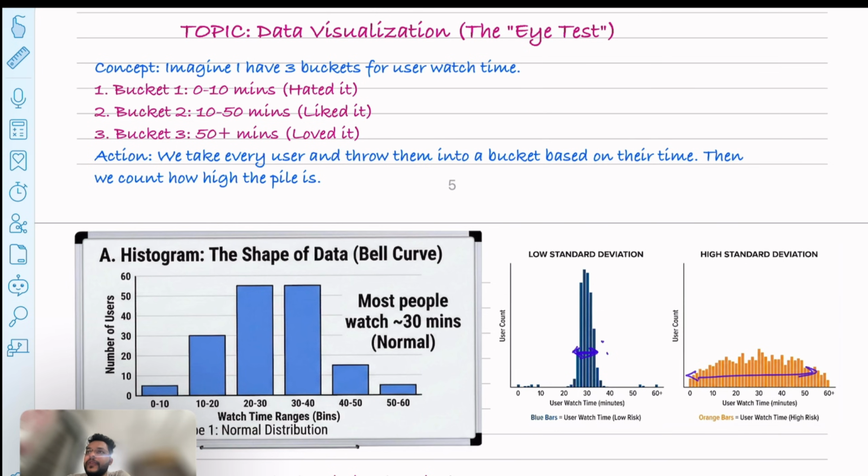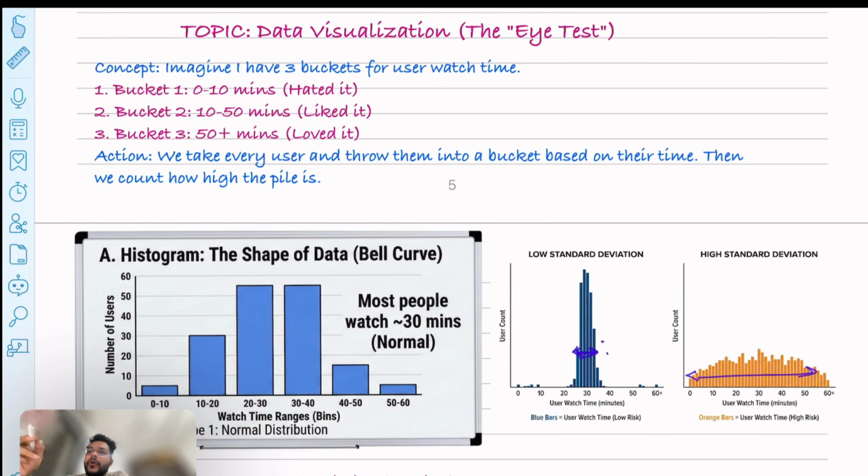Imagine we have users. We have already talked about users who are watching shows on our Netflix platform. Let's say some users watch shows for 0 to 10 minutes, some watch for 10 to 20, some watch for 50 plus minutes. So I have created three buckets: hated, liked and loved it.